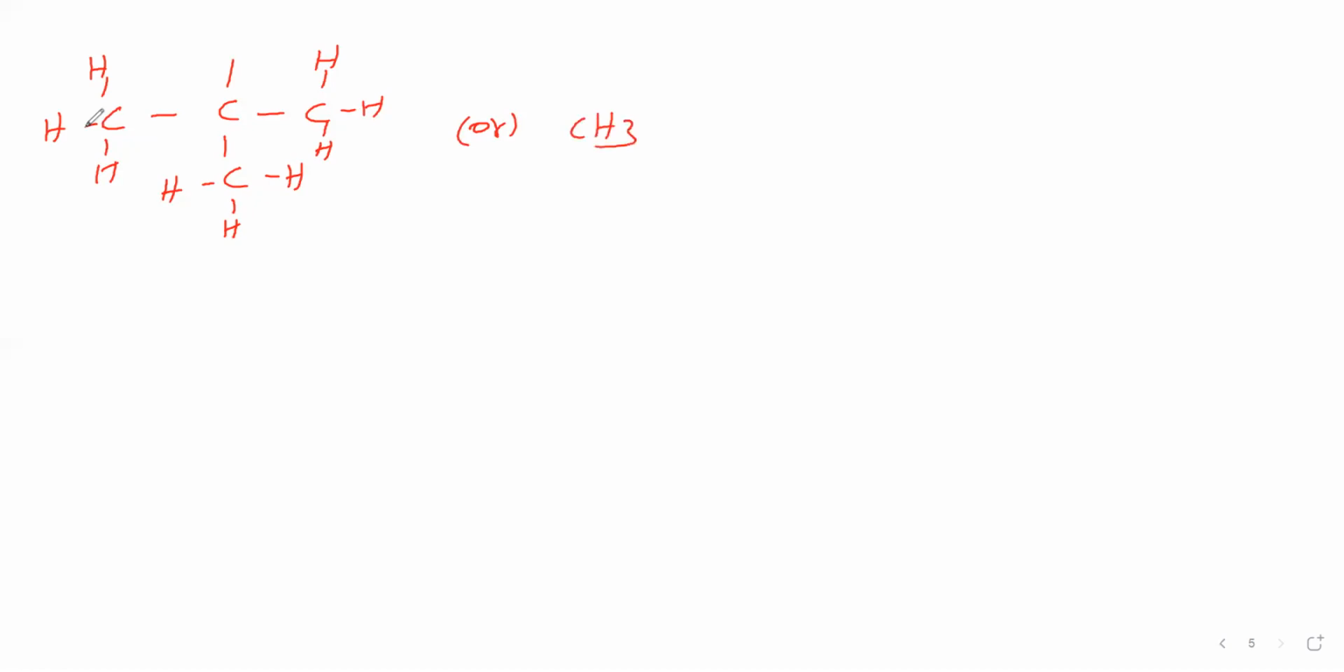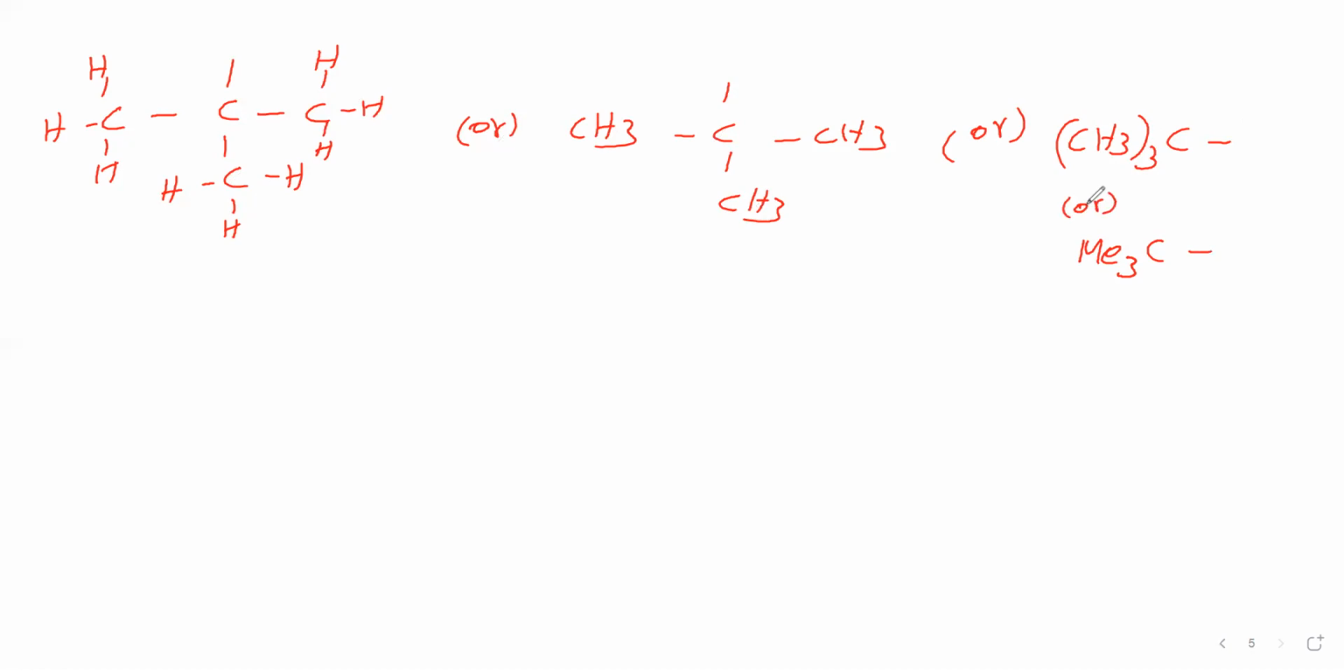The first carbon is having 3 hydrogens. This down carbon is having 3 hydrogens. This last carbon is having 3 hydrogens. Like this you can write. Here, this carbon is having 3 CH3 groups, therefore we can write CH3 thrice C. CH3 is called methyl, so Me3C, like that also we can write. So, how to say the name for this, that we will see.